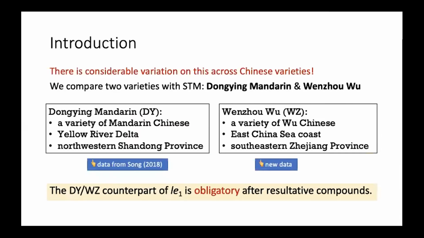The exceptional behavior of le1 after resultative compounds is both puzzling and intriguing, the more so because there's considerable variation across different Chinese varieties. And in this study, we comparatively looked into 2 further varieties of Chinese, in addition to Standard Mandarin. The 2 varieties we looked into are Dongying Mandarin and Wenzhou Wu. As we will show, in both varieties, the counterpart of le1 is strictly obligatory after ordinary resultative compounds.